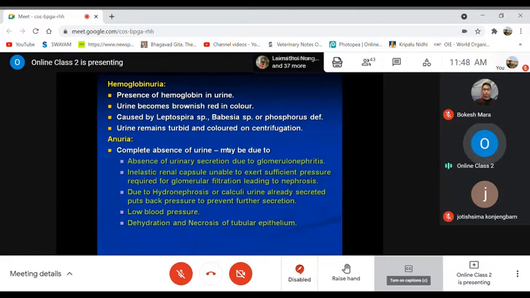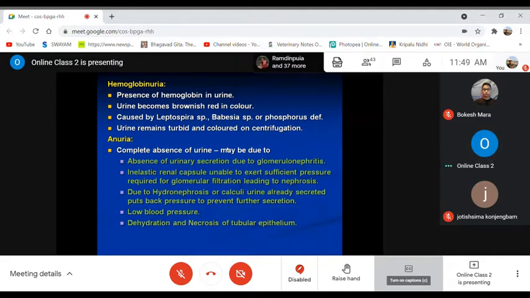A little bit of difference: in hematuria it is bright red, here it is a little brownish or coffee colored. It is mostly caused by infectious agents like leptospira or babesia, or phosphorus deficiency. The urine may remain turbid and colored on centrifugation, because there is no sedimentation of RBCs here, as there are no intact RBCs. If you centrifuge, it will remain the same. The color will not change, because intact RBCs are not there to settle down at the bottom.